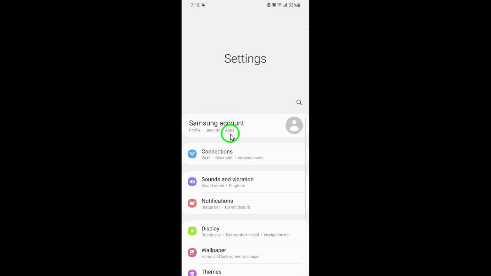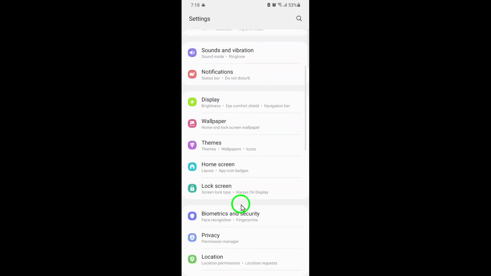Let's get started. The first step is to open your phone's settings. Don't go directly to the X app just yet. Everything we need to adjust happens inside your device's main settings. Once you're there, scroll down until you find the section labeled Apps. Tap on it to see a full list of applications installed on your device.